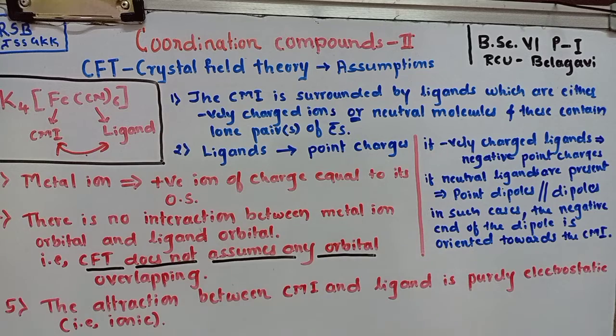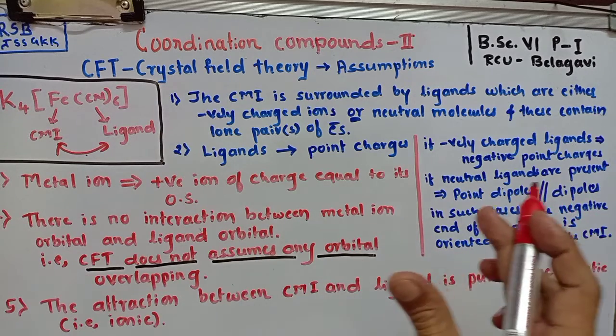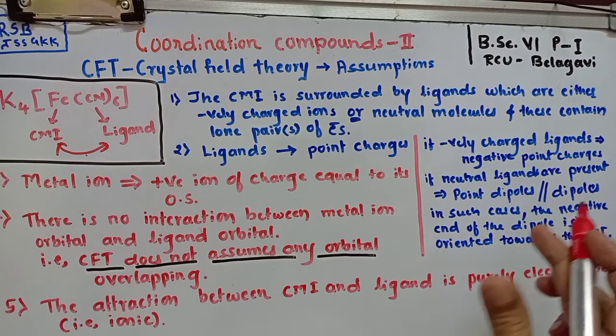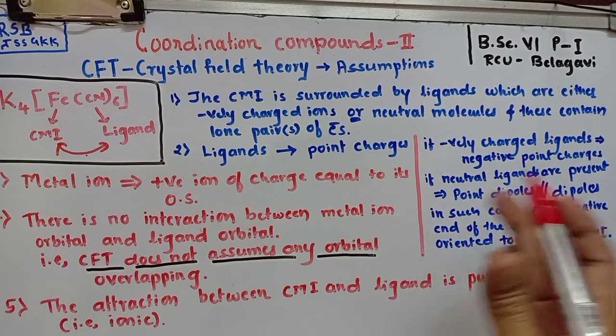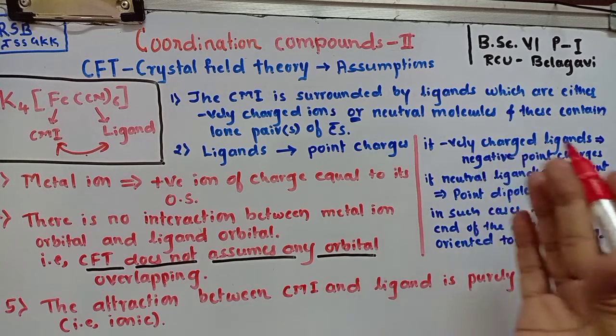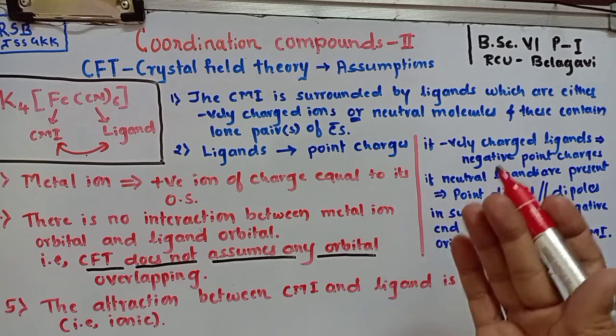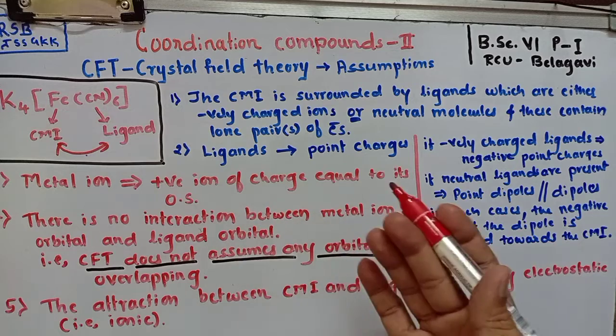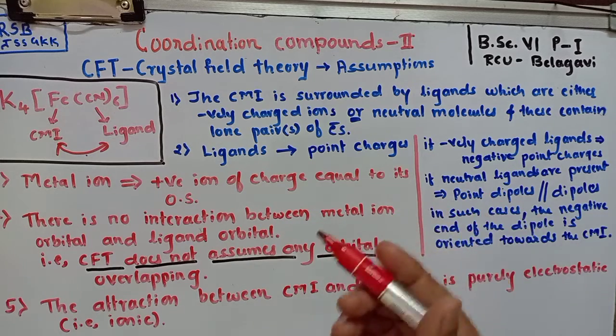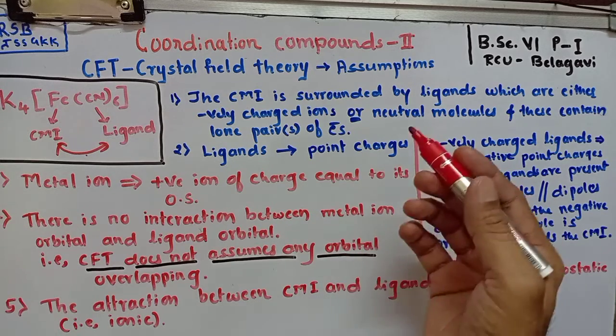Now, in order to explain the exact crystal field theory with respect to octahedral, tetrahedral, square planar, distorted octahedral as per the syllabus, before going into that in detail, let us start with the assumptions or features of crystal field theory, which we can also call a summary of the crystal field theory. Let us start one by one.